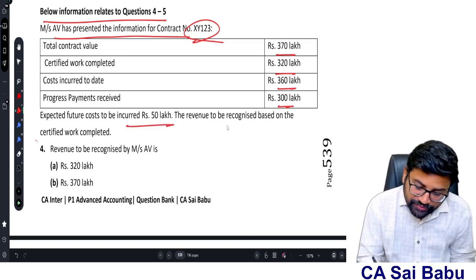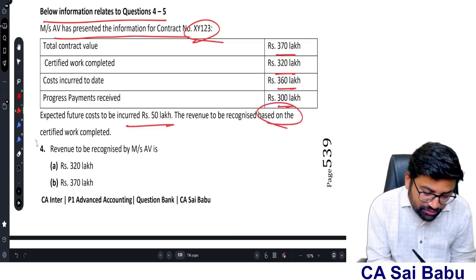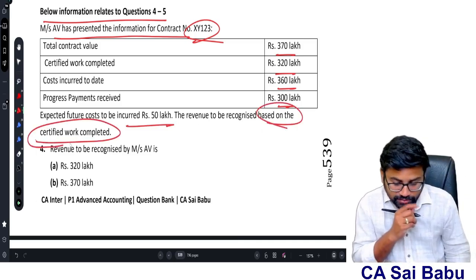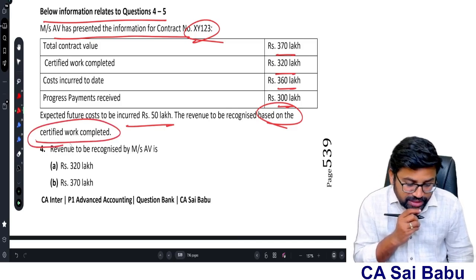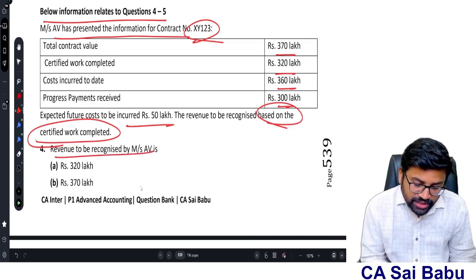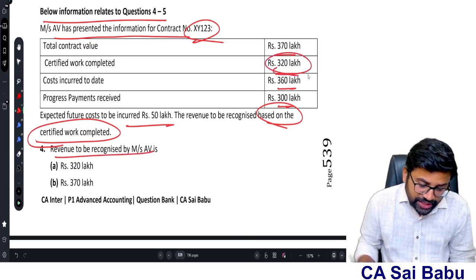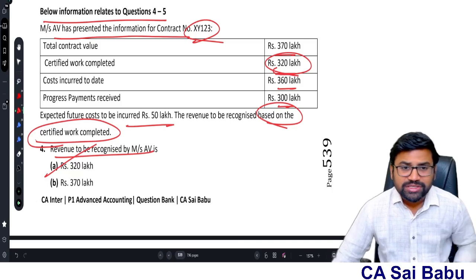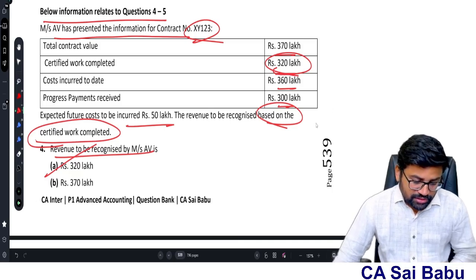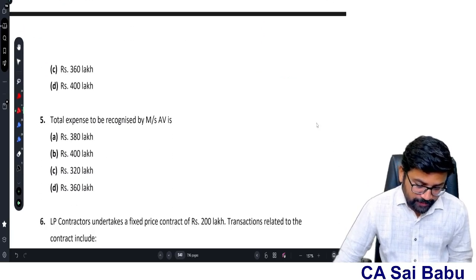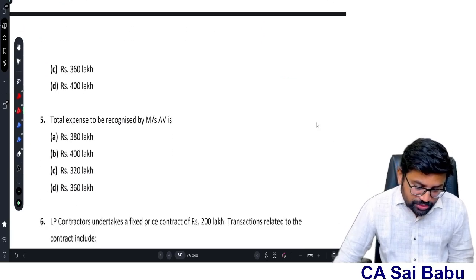Okay. The revenue to be recognized based on the certified work completed. Sir, they are recognizing revenue based on the certified work completed. What is the revenue to be recognized by AV? Certified work 320, A. Correct? Because they are recognizing revenue based on certified work completed. Okay. Next, what is the total expenses to be recognized?